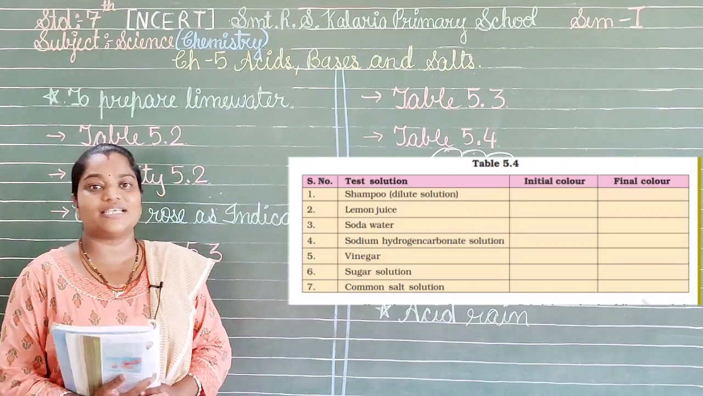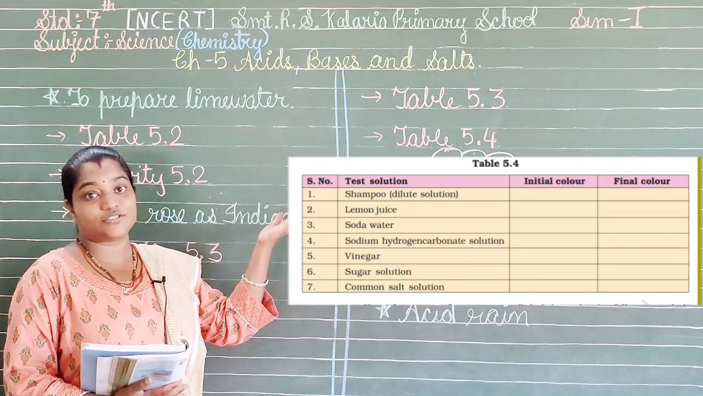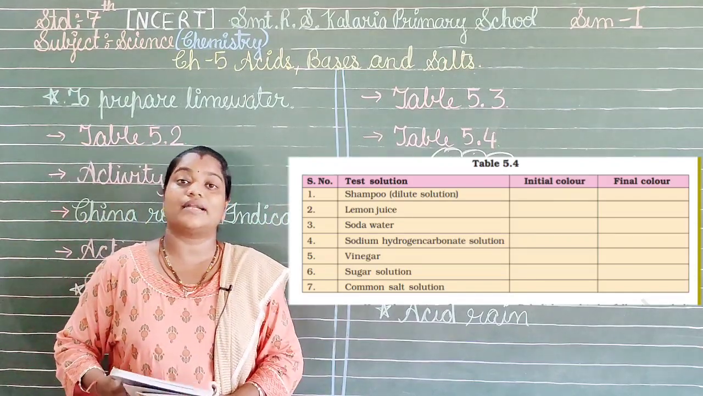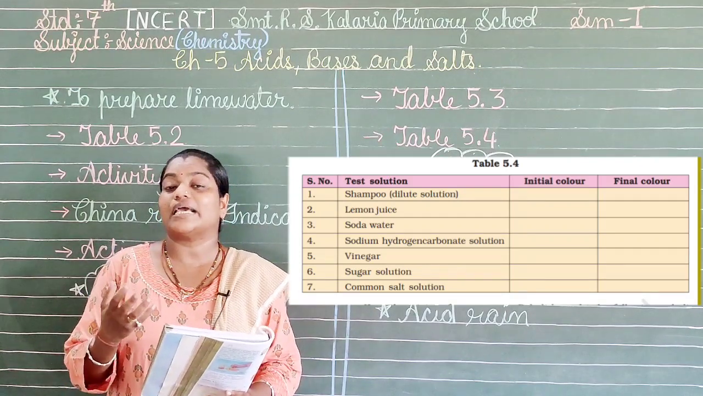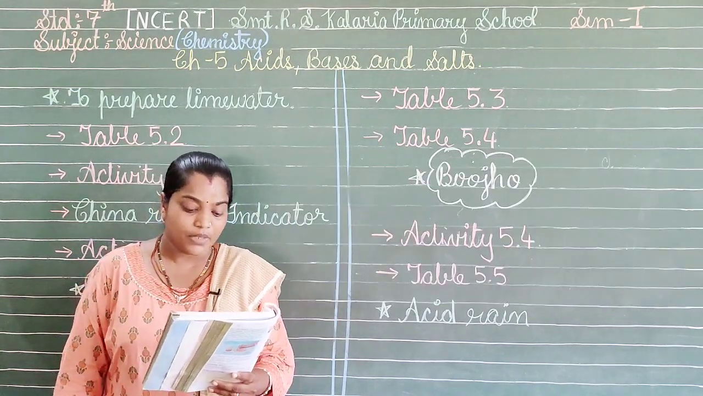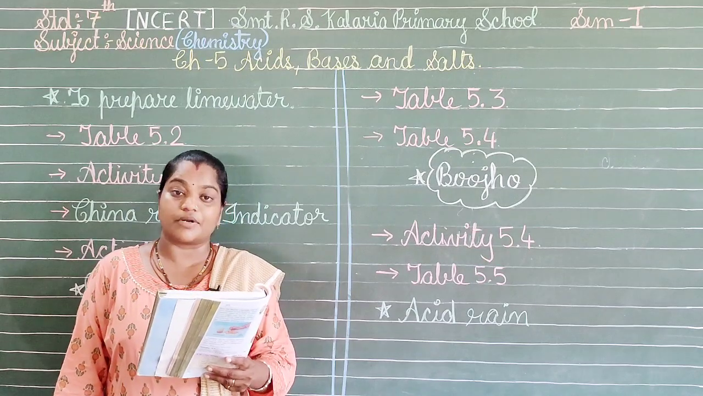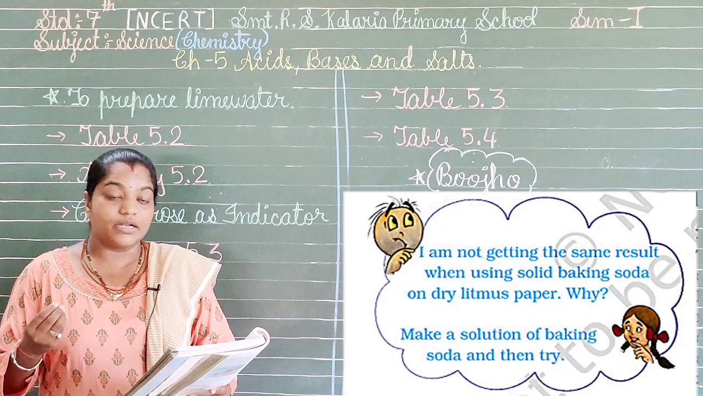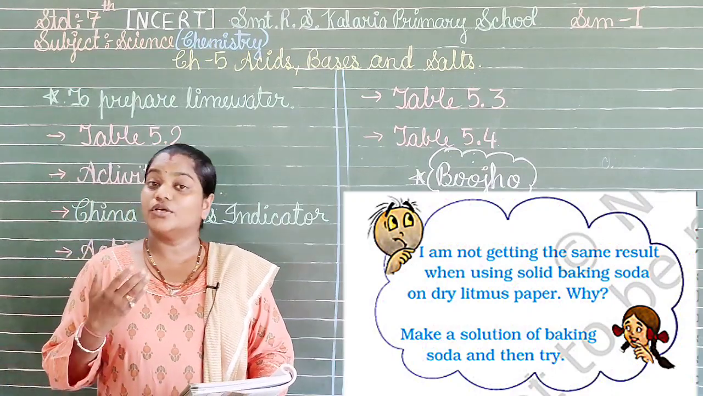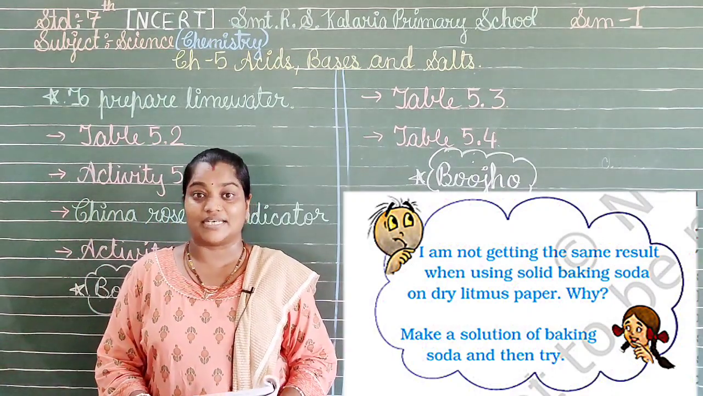Now as we can see here, Bujo has appeared again. So what is the query, and what solution are they going to give us? Here Bujo is asking something and Pahil is answering. What is the question? I am not getting the same result when using solid baking soda and dry litmus paper. Why? You people know the answer, isn't it?